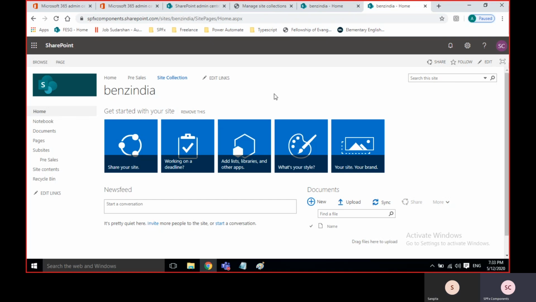Better to take 2013. The latest one is 2019. After 2013 comes 2016, and then 2019, and parallelly online, which means an Office 365 account.